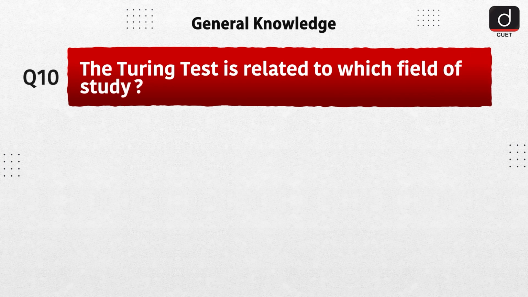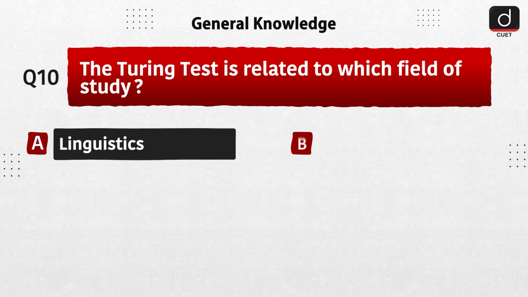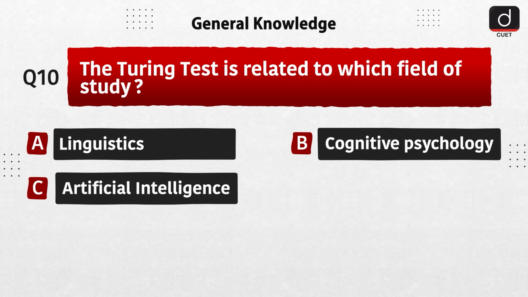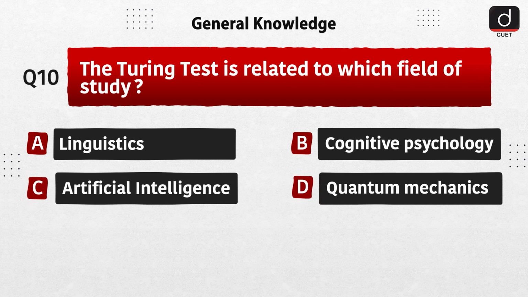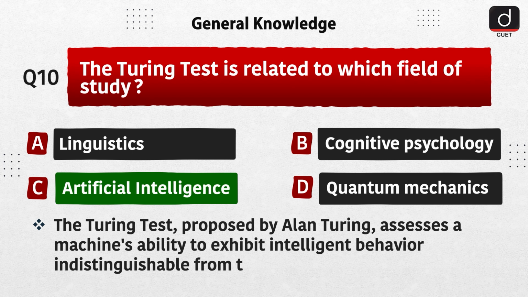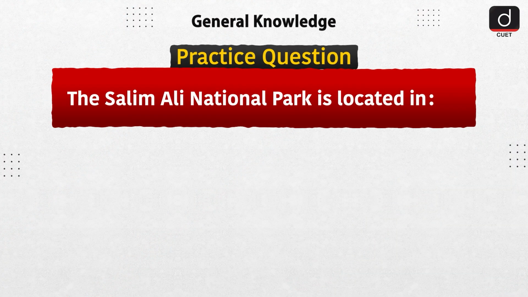Last question is, the Turing Test is related to which field of study? Option A, linguistics. Option B, cognitive psychology. Option C, artificial intelligence. Option D, quantum mechanics. The correct answer is option C, artificial intelligence. The Turing Test, proposed by Alan Turing, assesses a machine's ability to exhibit intelligent behavior indistinguishable from that of a human.